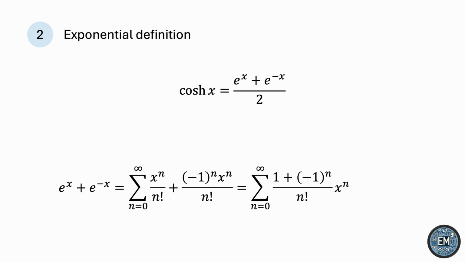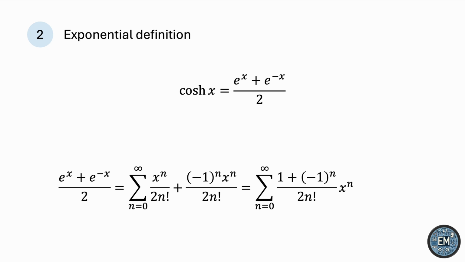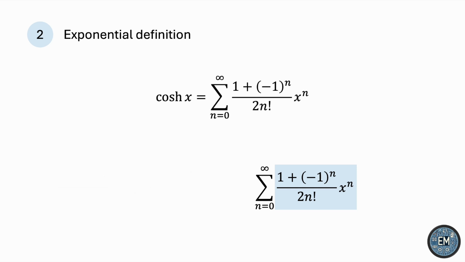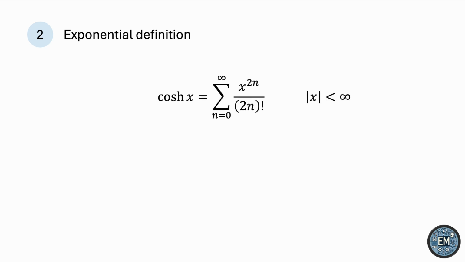Doing so, we get 1 plus negative 1 to the n over n factorial times x to the n. All that's left now is to divide both sides by 2, and that will give us the Maclaurin series for the hyperbolic cosine. Notice that this is the exact same general term we got using the first method. And for exactly the same reason, we can rewrite it as x to the 2n over 2n factorial. And as we said earlier, the radius of convergence is infinity.